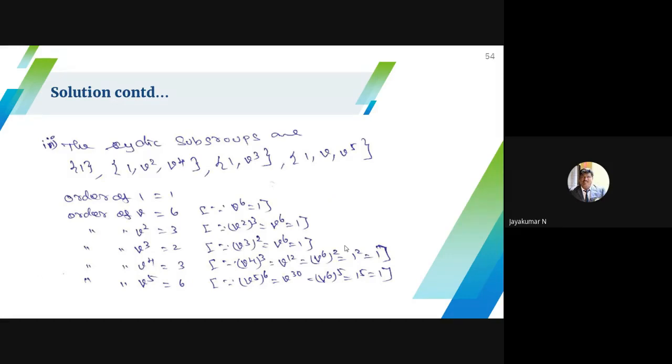How do you collect cyclic subgroups? We know one theorem, which we just studied: a subgroup of a cyclic group is cyclic. We have known that A6 with dot is cyclic. So if you choose any subgroup, that is a cyclic subgroup.